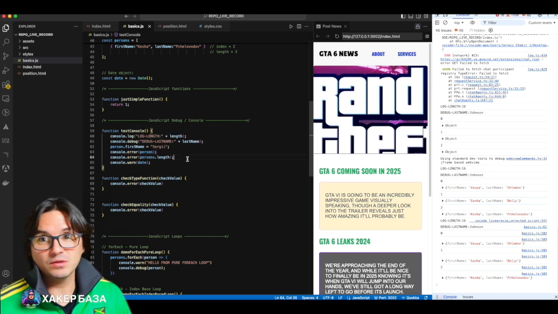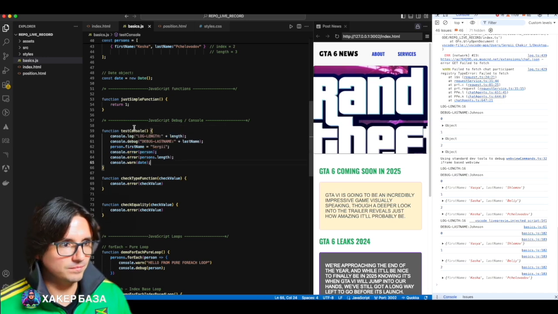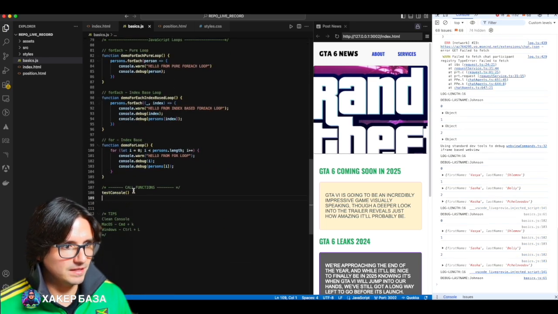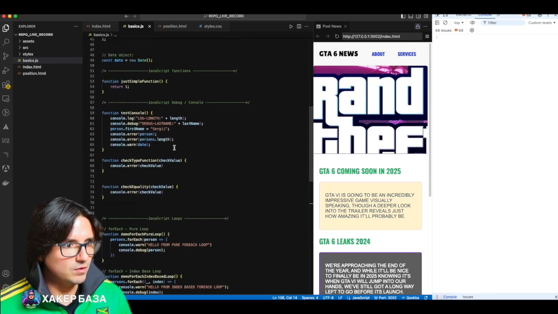If I call the test console at the very end of the file, it's already called. Here, I'll remove this. Let's do it one by one. All of this, Control or Command.